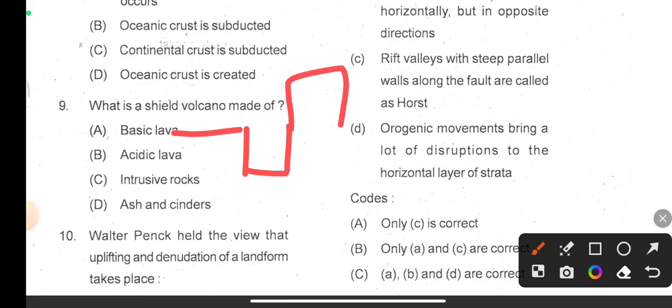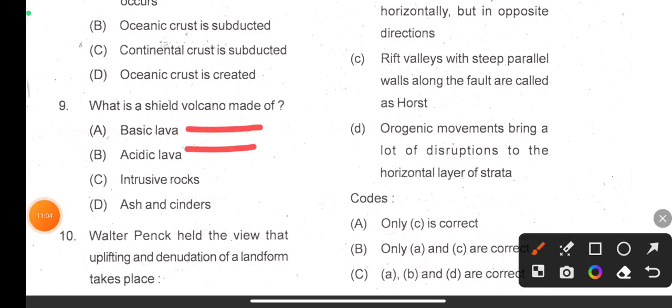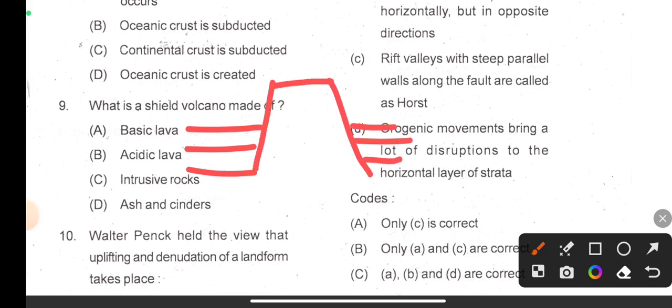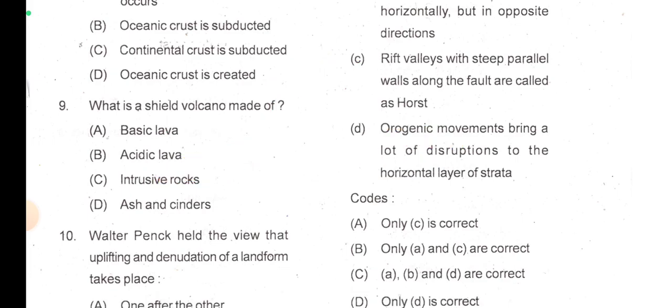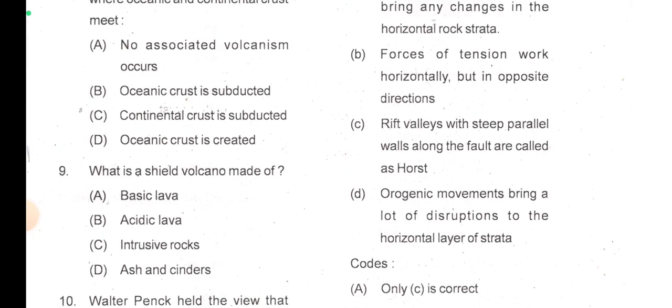Like this, the upper portion is called horst. I made a mistake in the diagram also. Okay, so like this, a rock was there, and then the middle portion was uplifted, right? So this is called horst, no? And the lower portion is called graben. Now here, what is it saying? Rift valleys with steep parallel walls along the fault are called horst. Of rift valley, I think. I have to check this again.